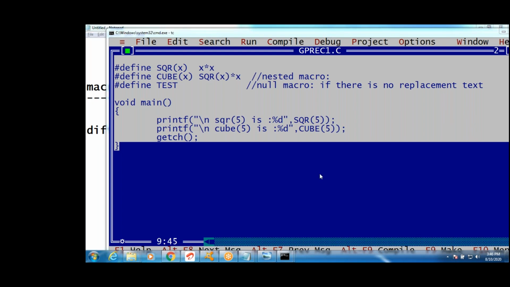Completed. Write this. Next one, conditional preprocessor directives. As include also.